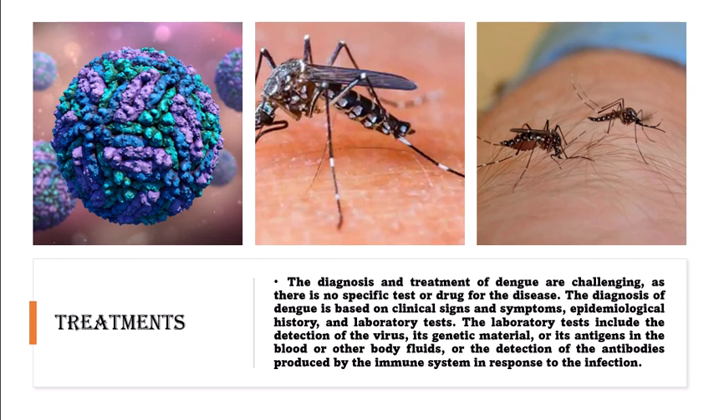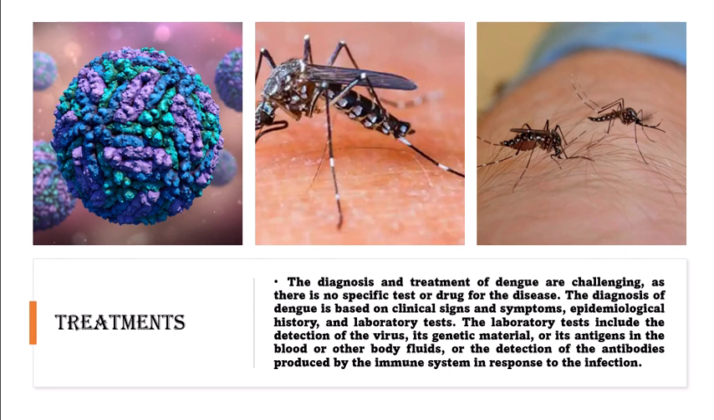The treatment of dengue is mainly supportive and symptomatic, and it depends on the severity of the disease. The main goal of treatment is to prevent dehydration, control fever and pain, and monitor for signs of complications. For mild cases of dengue fever, the treatment consists of oral rehydration, rest, and analgesics, such as acetaminophen, paracetamol, which can reduce fever and pain.